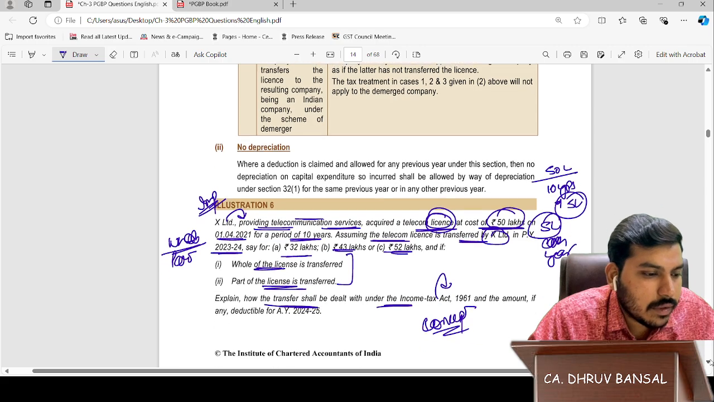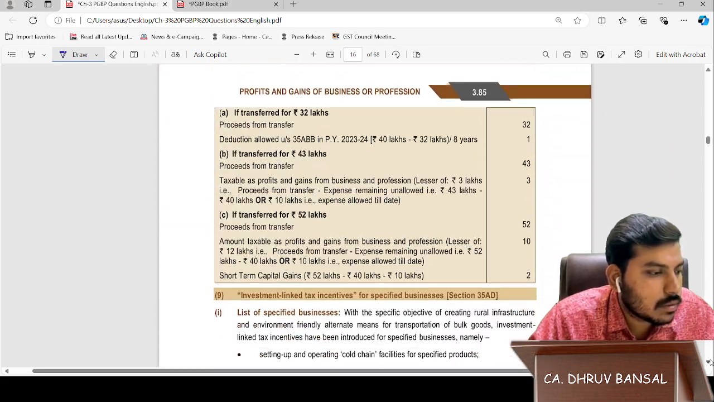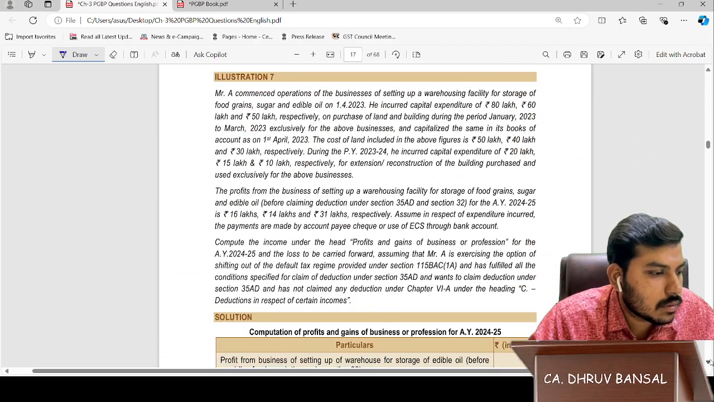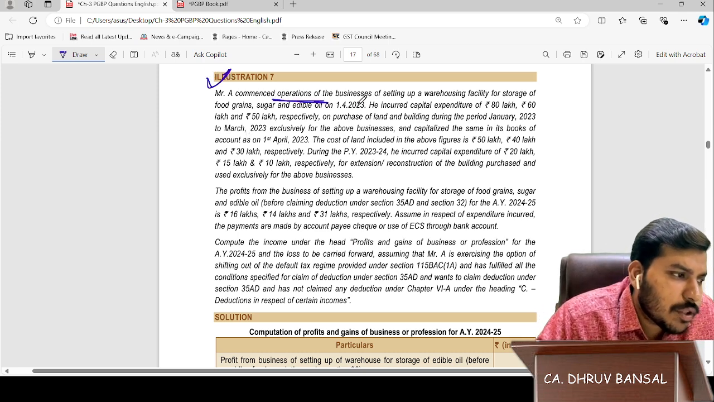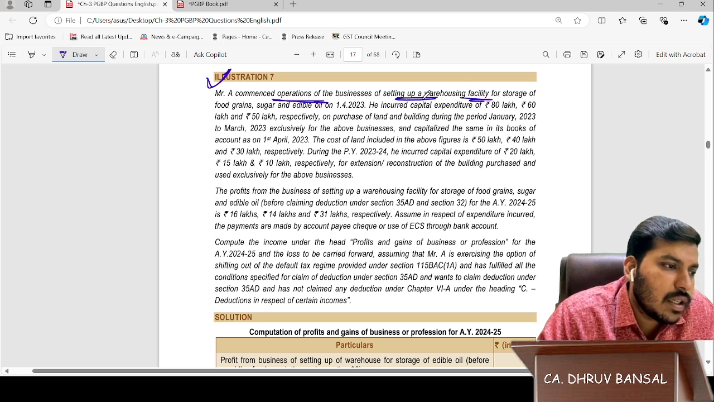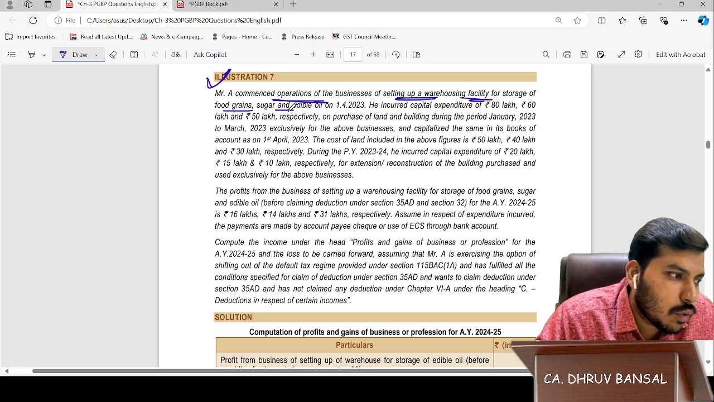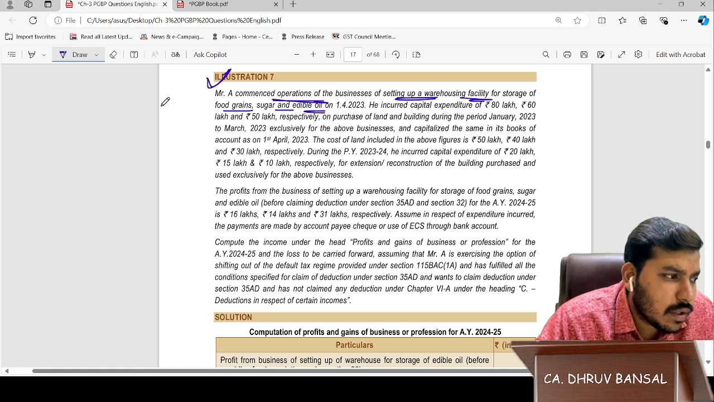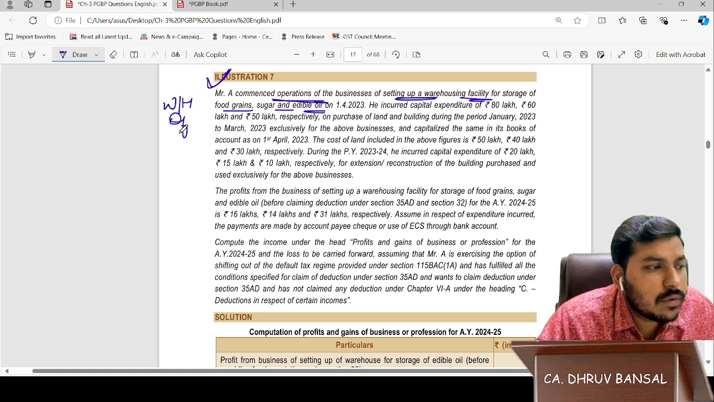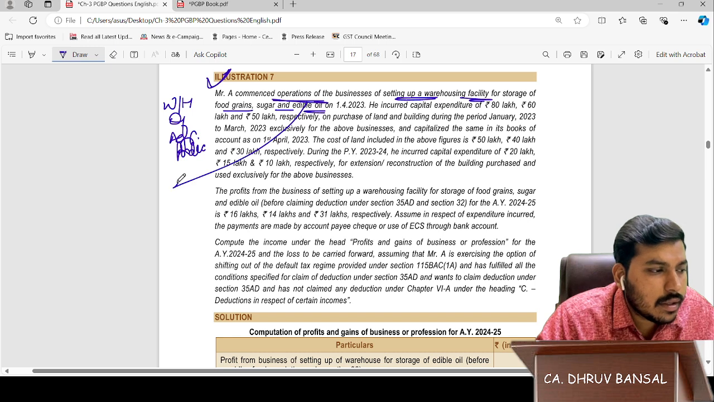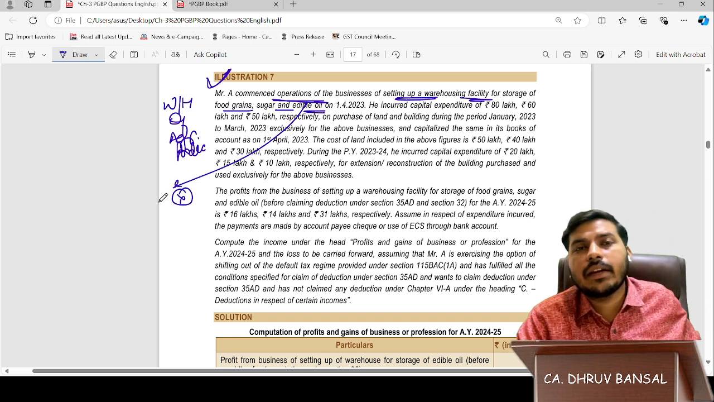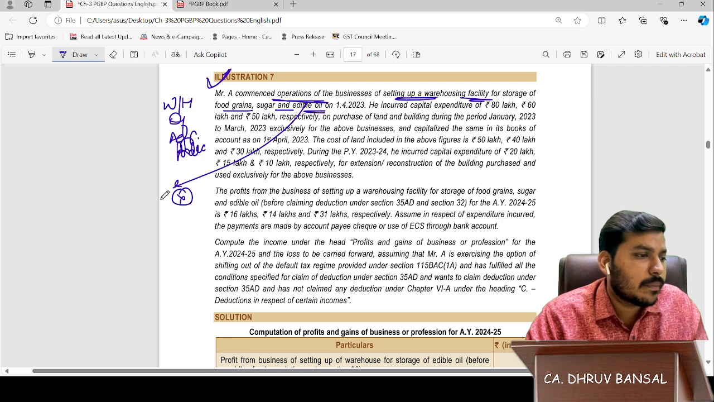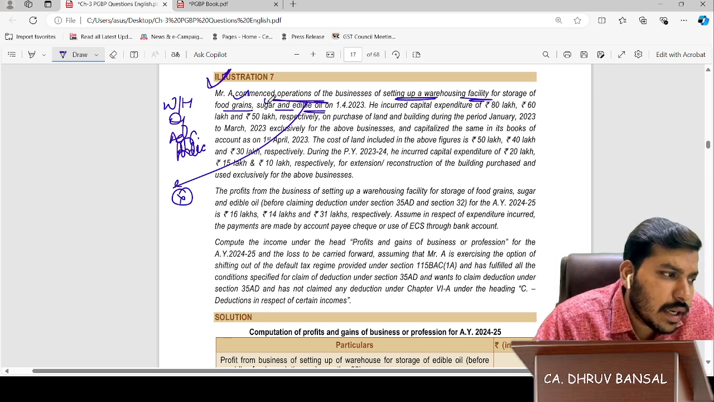So this question has been discussed in our book. Illustration number 7. Mr. A commenced operation of the business of setting up a warehousing facility for storage of food grains, sugar and edible oils. We all know that the section gives warehousing facility for agriculture produce. Edible oil does not come under agriculture produce, friends. So only food grains and sugar will be taken.